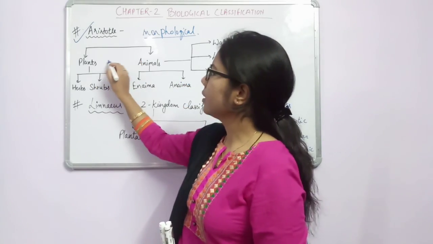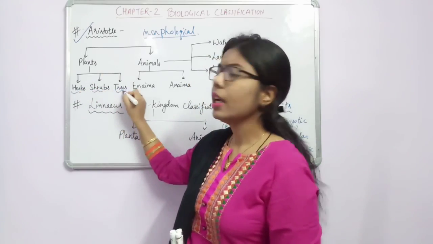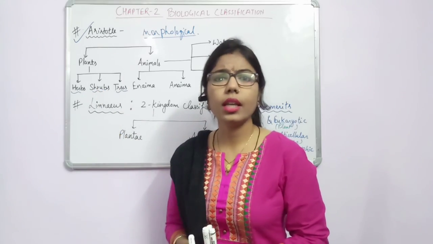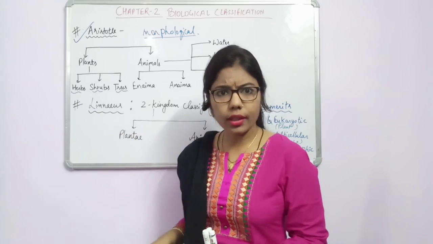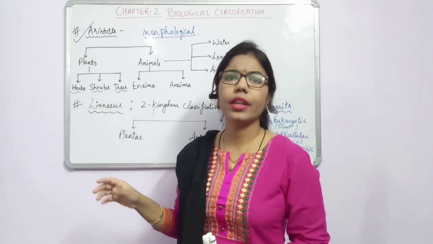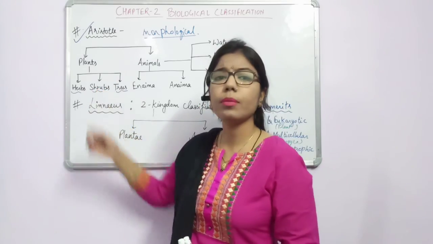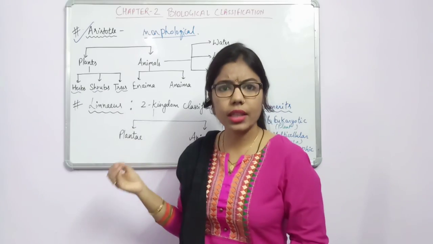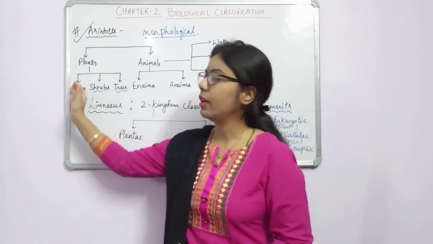So in plants, again they have given classification: herbs, shrubs and trees. And this classification is based on what? Based on the stems or the height. The plants which are very short in height or the stems are very weak, he classified as herbs, and then he classified as shrubs those having some medium height, where the branching has started, and the stems are somewhat stronger as compared to the herbs.